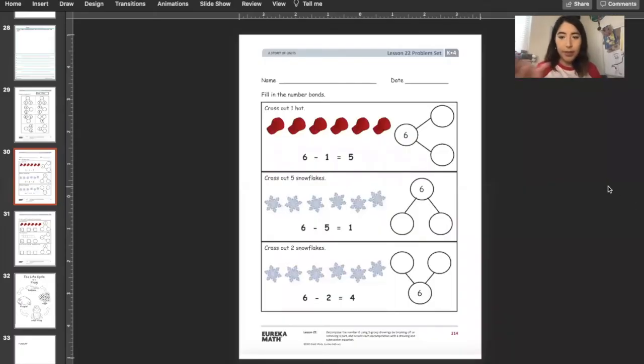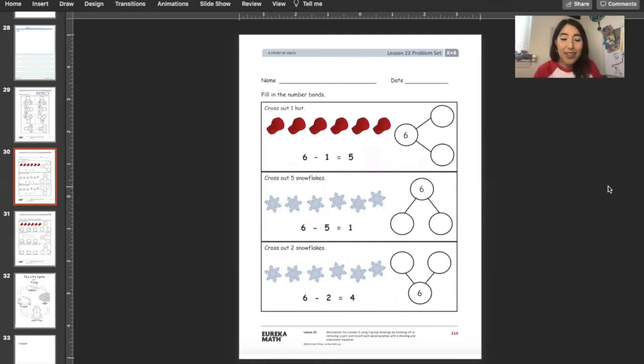Here is our problem set for today. Cross out 1 hat, and then you're going to fill in the number bond. So for this whole page, you just have to cross out however many it says and fill in the number bond. But what is important about our number bonds? Because I know with our addition number bonds, we just put in the numbers and we leave them alone. But with our subtraction number bonds, there's something special we have to do.